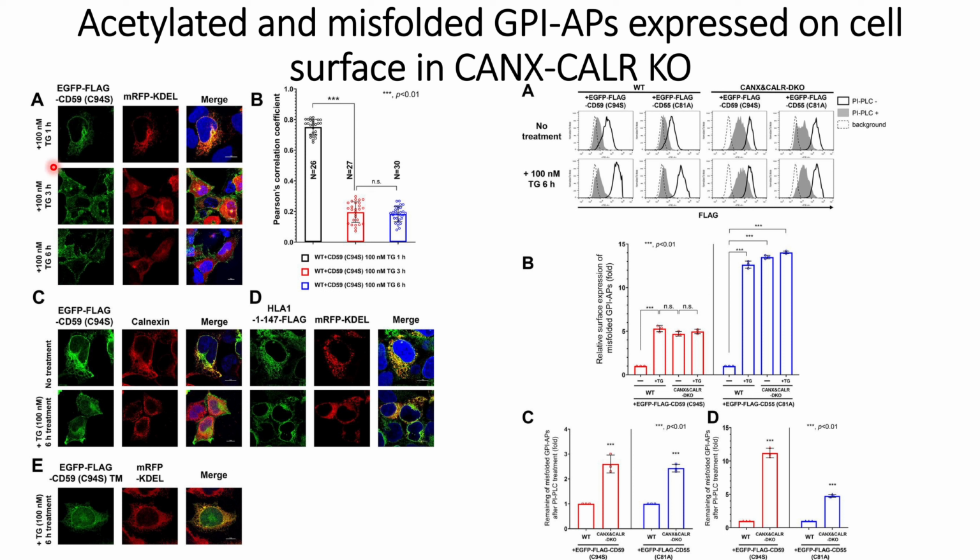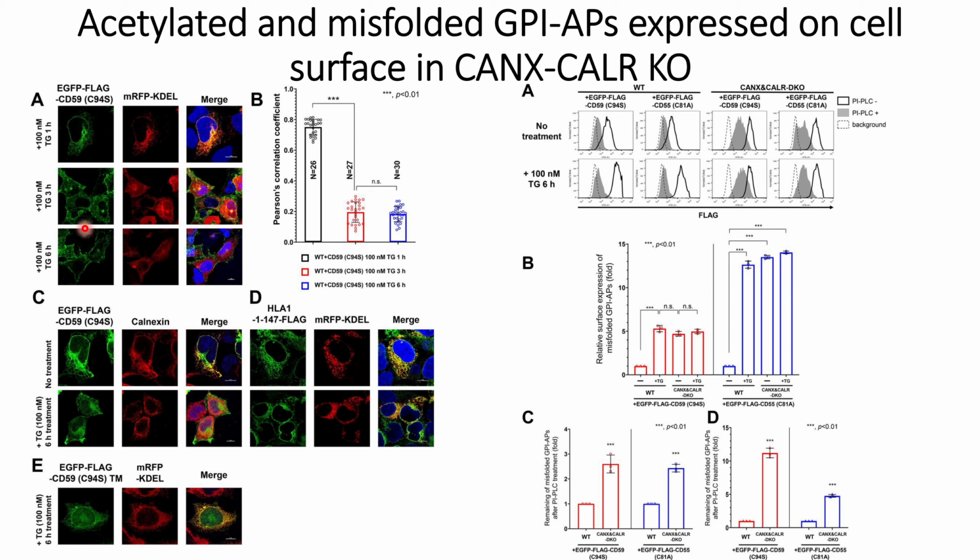After 1 hour of thapsigargin treatment, they can see that most of the misfolded CD59 is retained in the endoplasmic reticulum, and this is confirmed quantitatively using Pearson correlation coefficients.